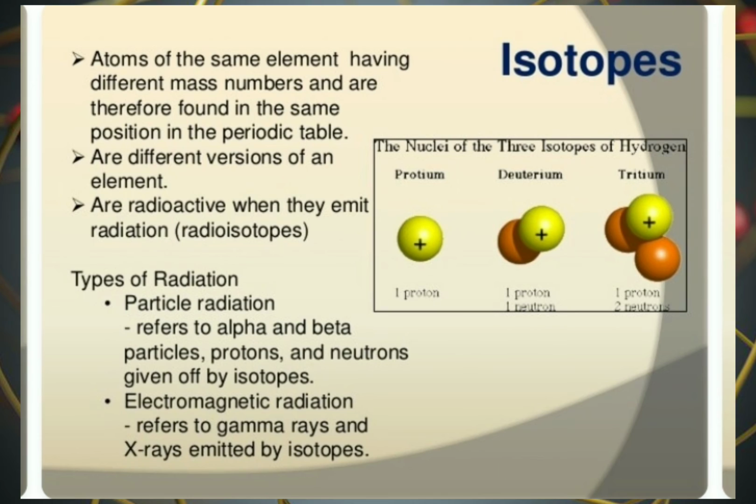Isotopes: atoms of the same element having different mass numbers and are therefore found in the same position in the periodic table, are different versions of an element. They are radioactive when they emit radiation, or radioisotopes. Types of radiation. Particle radiation refers to the alpha and beta particles, protons, and neutrons given off by isotopes. Electromagnetic radiation refers to gamma rays and X-rays emitted by isotopes.